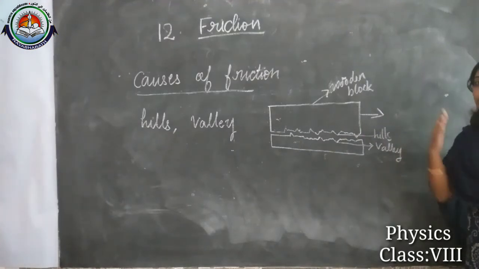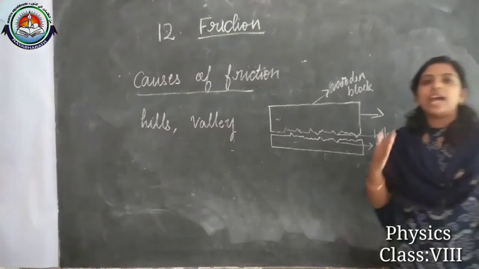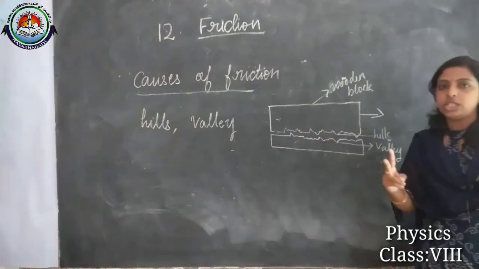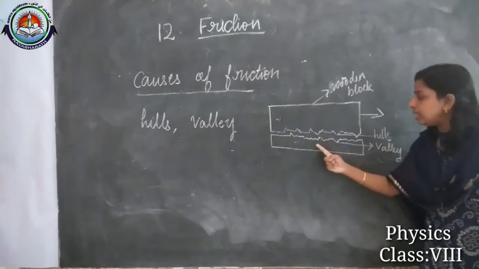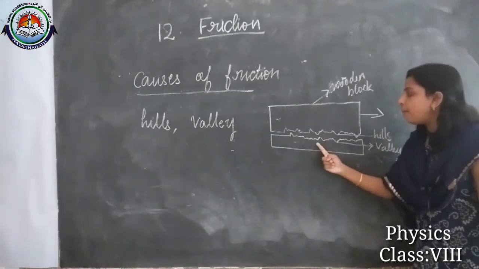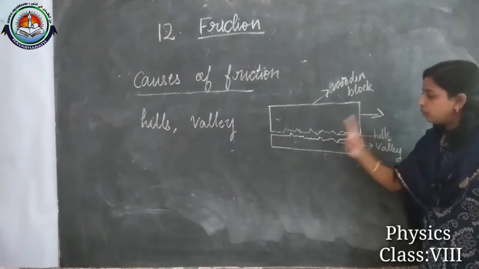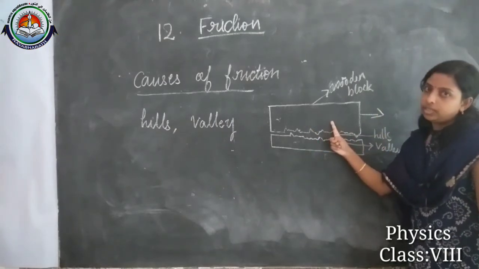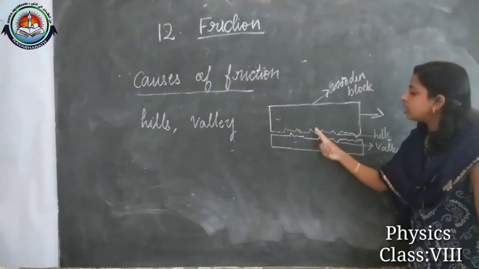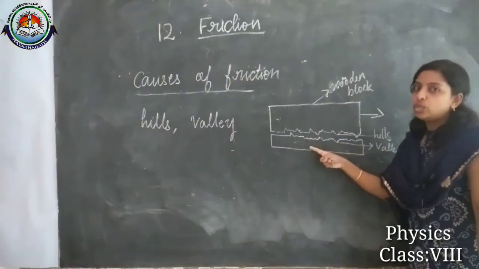So friction means that frictional force is a force which acts between two surfaces. In this case, this table opposes the motion of the wooden block. One of the surfaces opposes the motion of the other. Here we consider two surfaces, one is the wooden block and the other one is the wooden table.